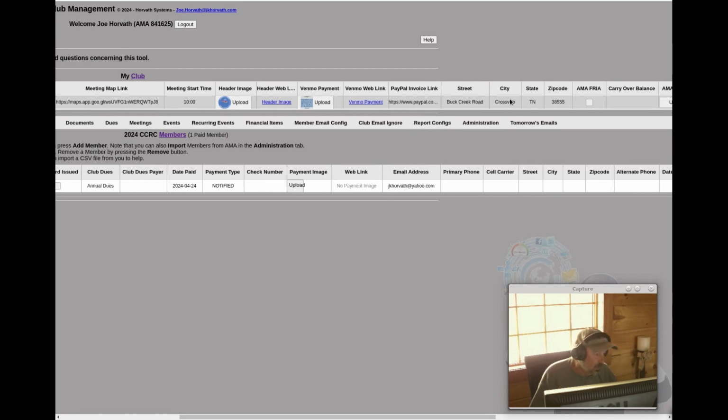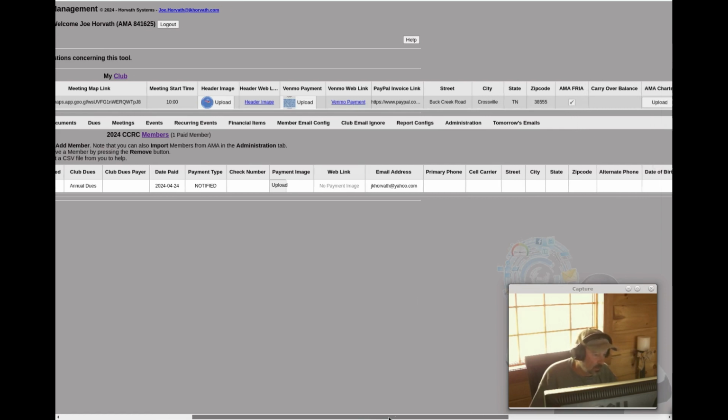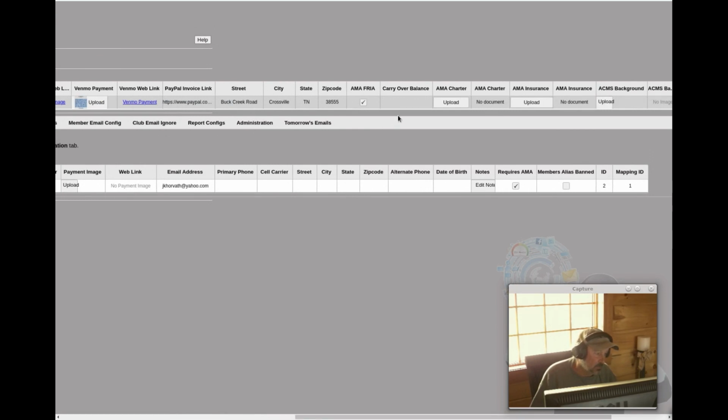The street and the city and the state, those are all editable. I get them from the AMA database. If you're a FRIA club, then just check this box. Carryover balance is all about managing the finances of your club. We'll talk more about that when we get to that section.